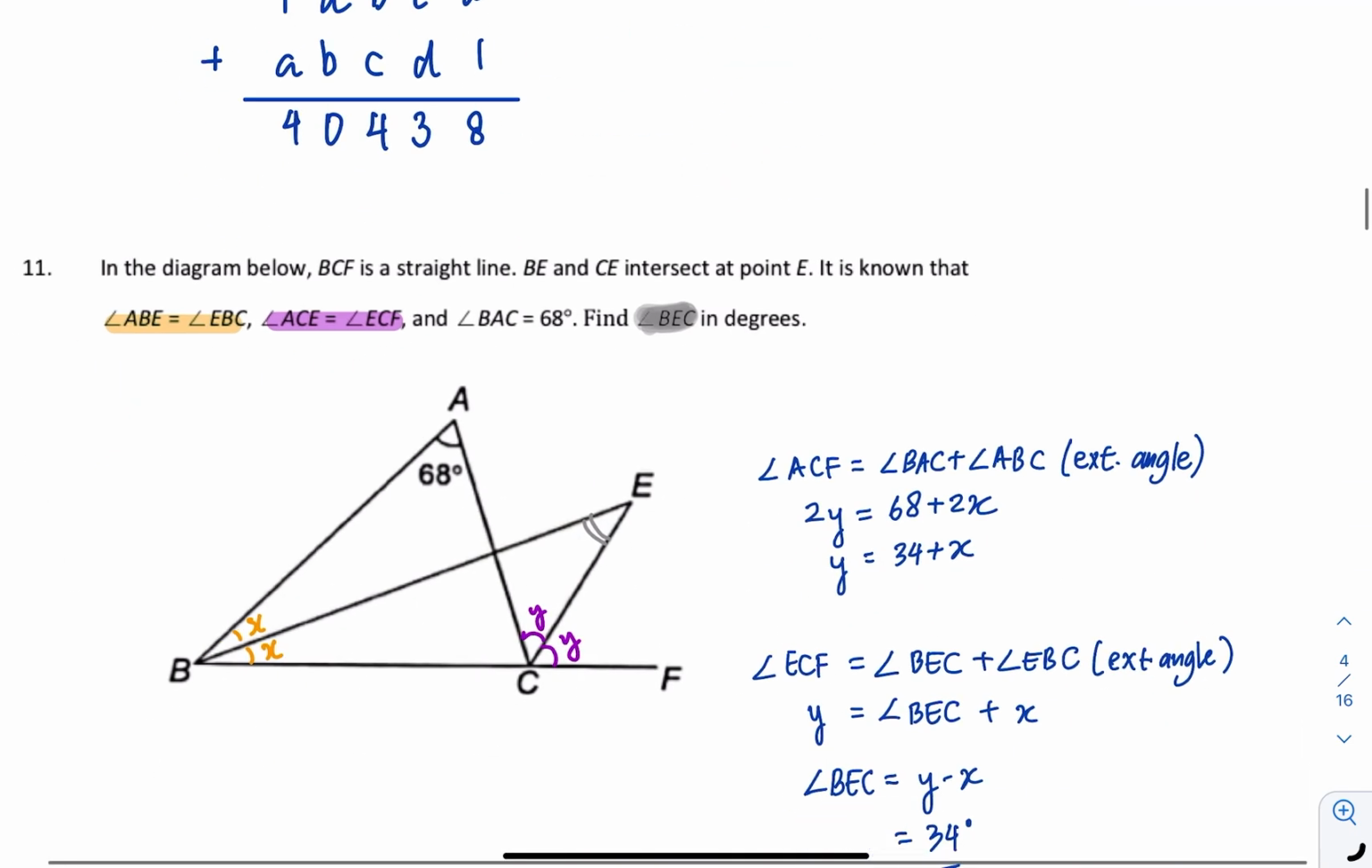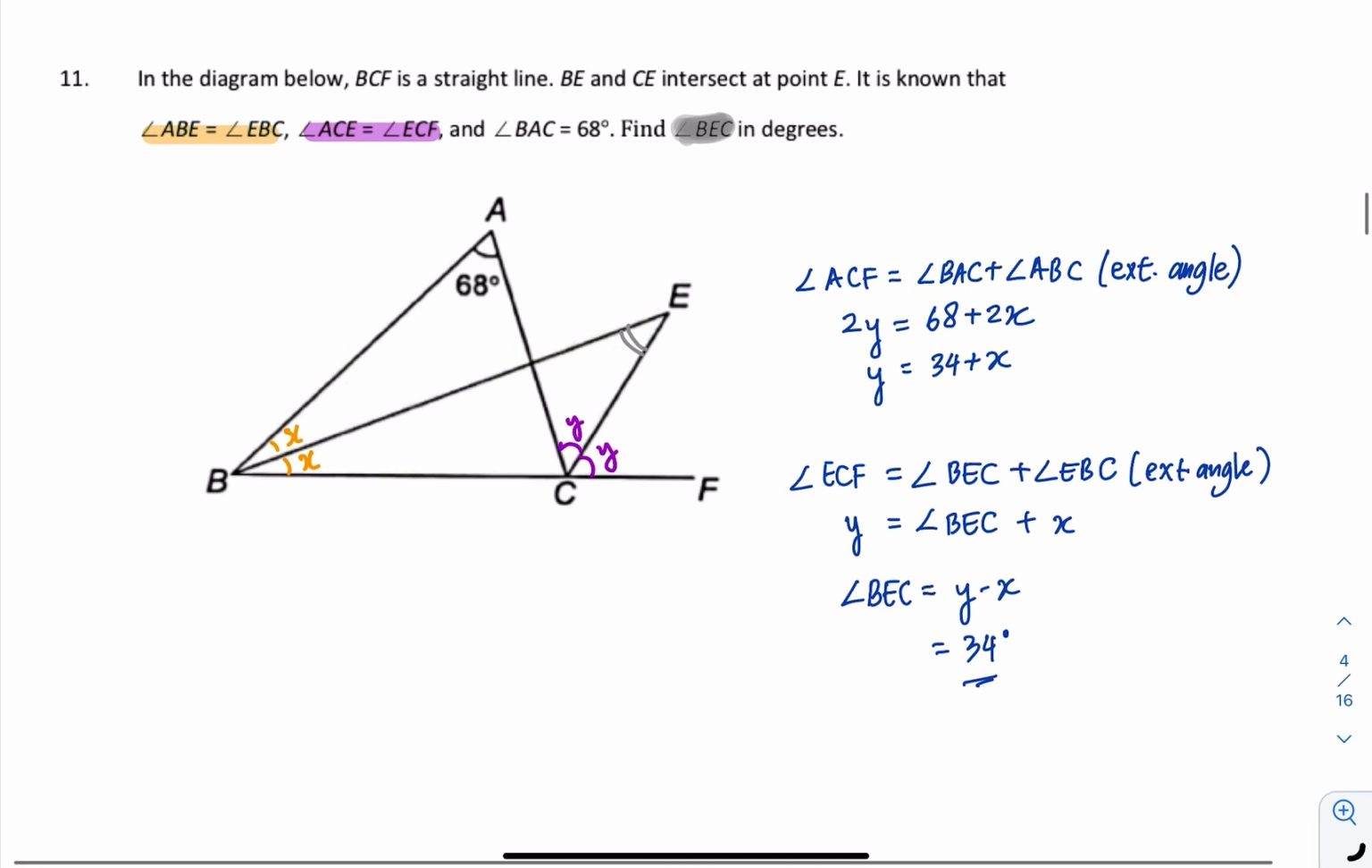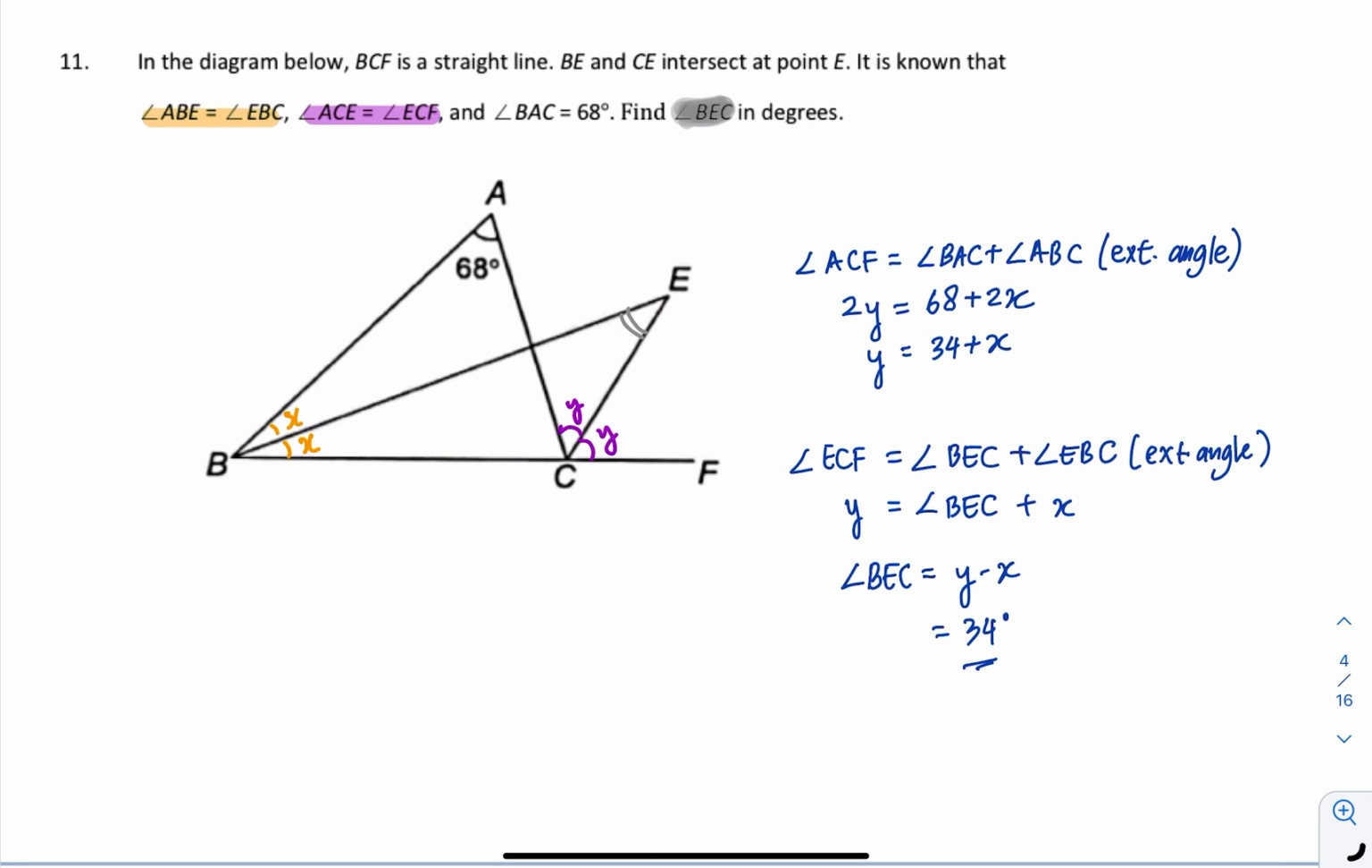Okay, question 11. In this kind of question, especially angle questions, try to find as many information as possible. So in this case, these two are the same. Just write down the angles. You can put it as X, or you can just do a different symbol as this one. This one is a Y. Then BAC is 68. Find angle BEC.